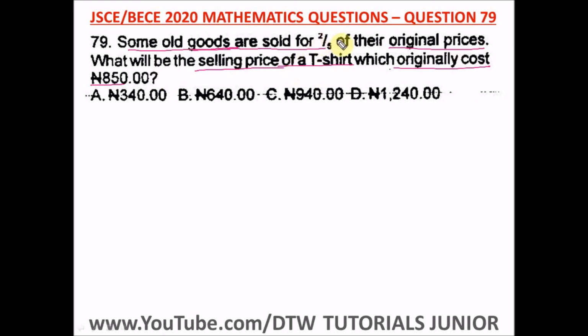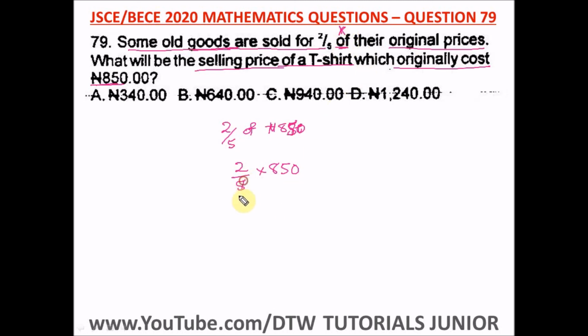So it's just 2/5 of this 850, which is the original price of the t-shirt. So we have 2/5 of naira 850. That's what this means, 'of' means product. That's multiplication.